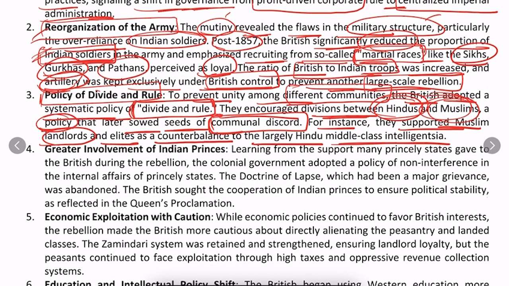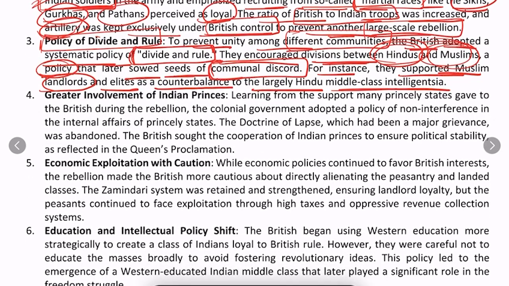The next important policy shift is greater involvement of the Indian princes, learning from the support of many princely states. During the revolt of 1857, many princely states were on the side of the British and supported them.